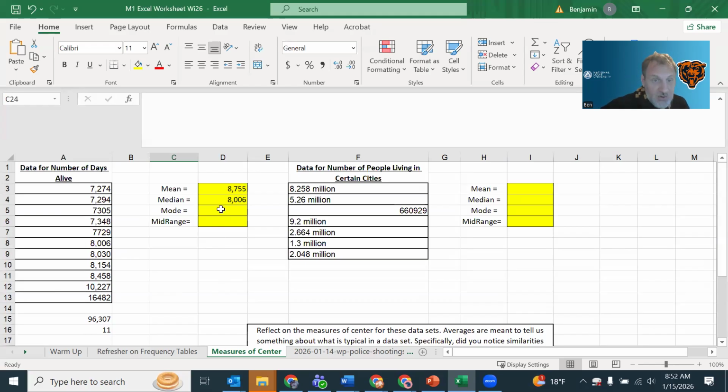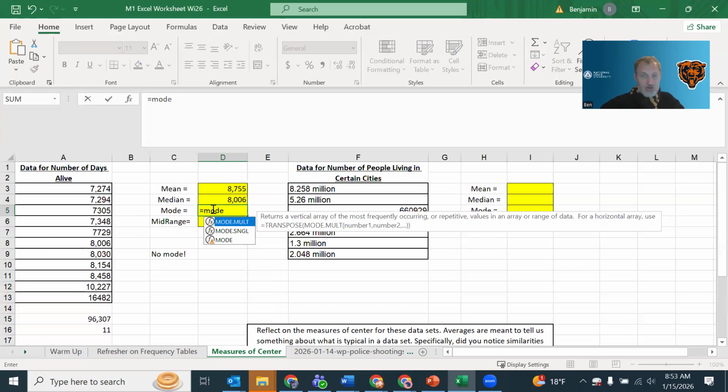All right. And then the mode is looking for repeats. And in fact, we have no repeats here. So the answer to the mode is that there isn't one. This is very common in small data sets where the things are spread out a lot. So we're talking about the number of days people have been alive. We don't have that many people in this data set. And so it's not surprising that there's no mode.